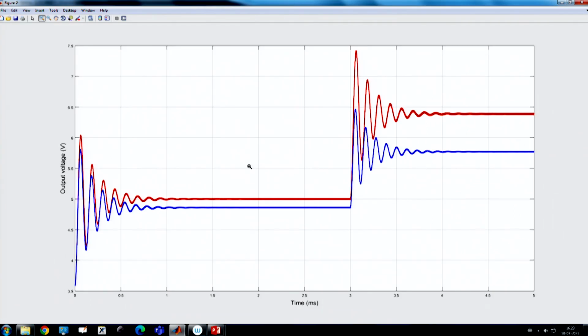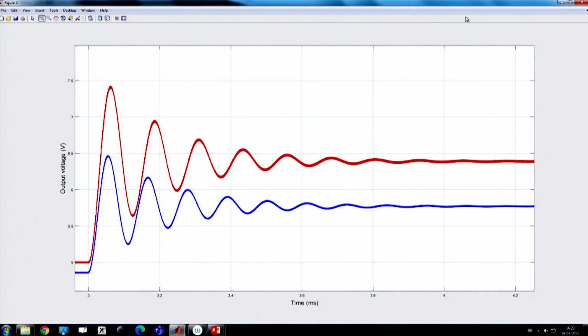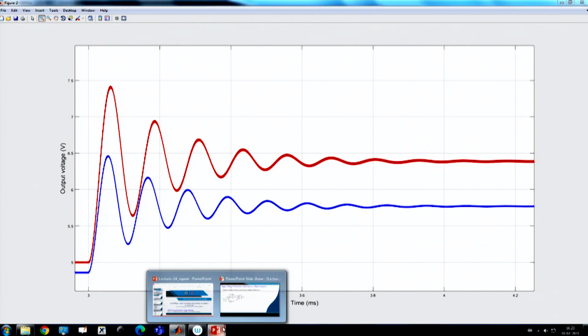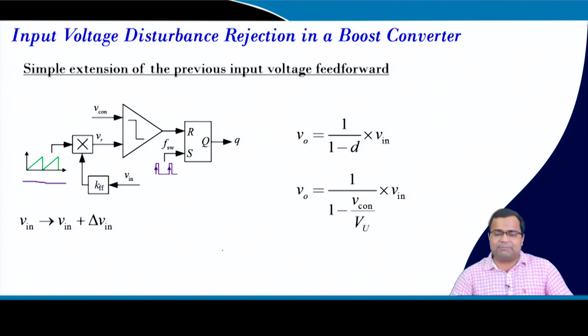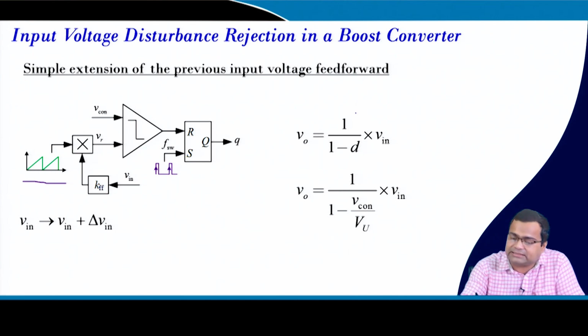You see, even with the input voltage feed forward, the technique that we have applied simply does not work. The effect got reduced to some extent, but it simply cannot anticipate the input voltage variation. If you take the output voltage expression of a boost converter, it has a nonlinear relationship with the duty ratio.